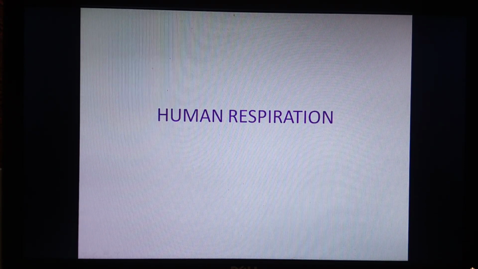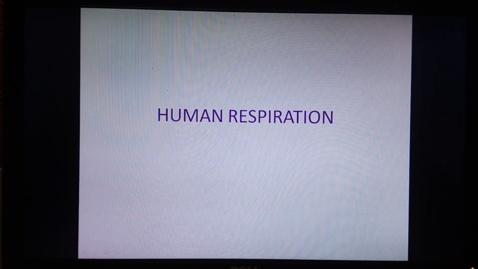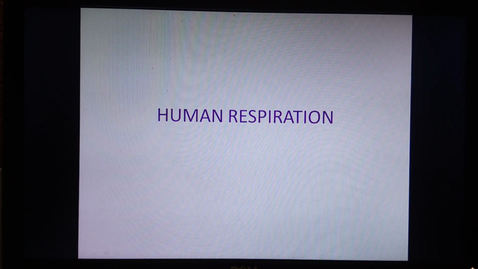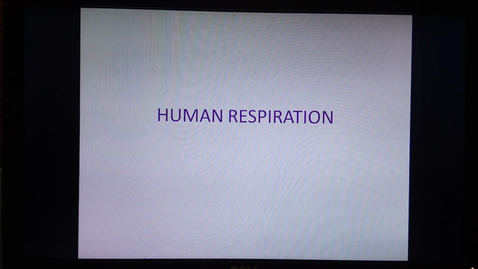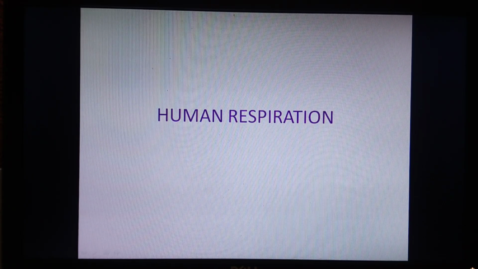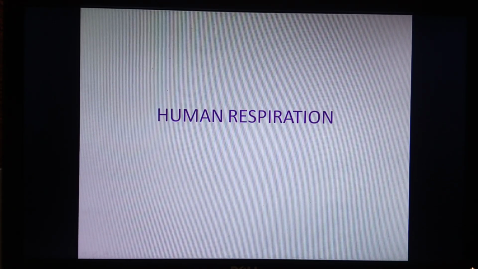The first step in respiration is breathing, a kind of ventilation which involves the intake of oxygen and release of carbon dioxide. The biochemical part of respiration occurs inside the cells. It is called cellular respiration, in which glucose is oxidized to release energy and carbon dioxide.